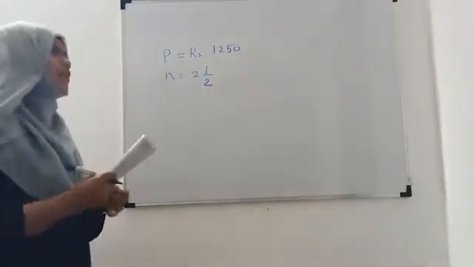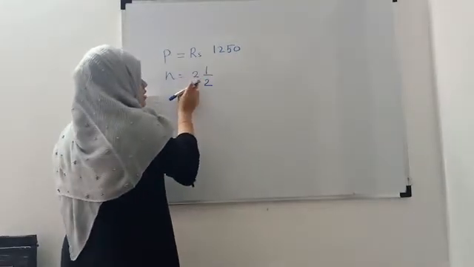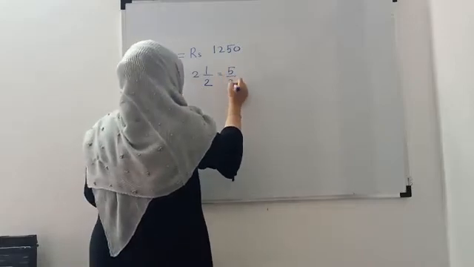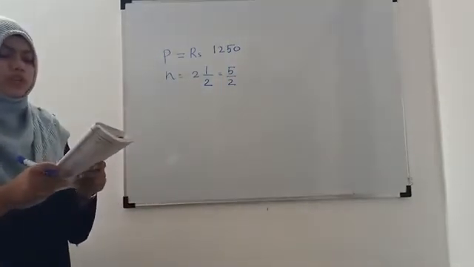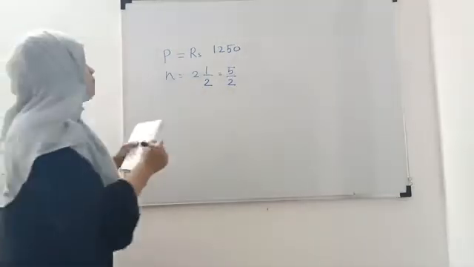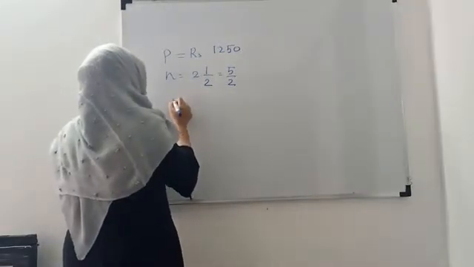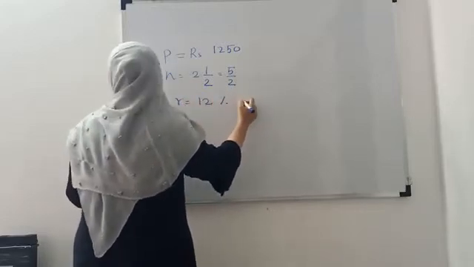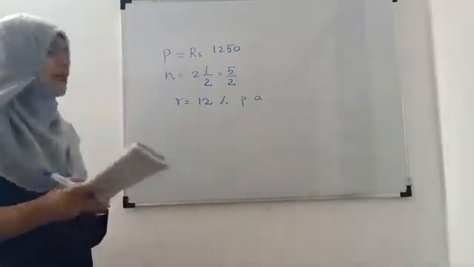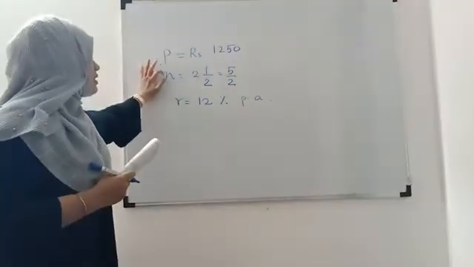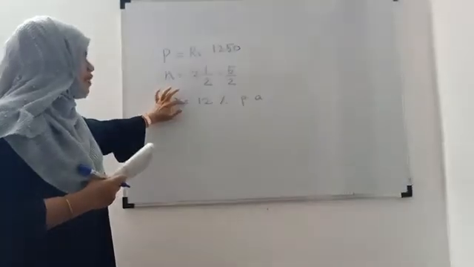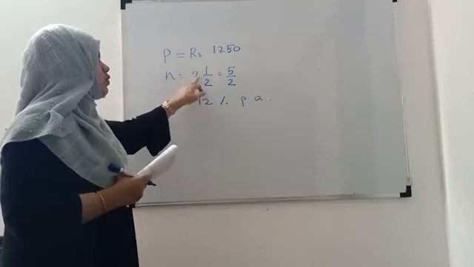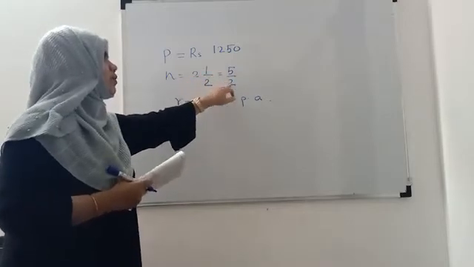So 2.5 years, we will consider this as 2 into 2 which is 4, 4 plus 1 is 5 upon 2, at 12%. So here the rate of interest is given as 12% per annum. So here the principal amount is given, N is given, R is given. Always remember, if N is given in the form 2.5, just take it as 2 into 2, 4, 4 plus 1 is 5 upon 2.